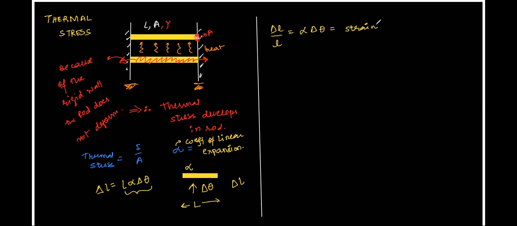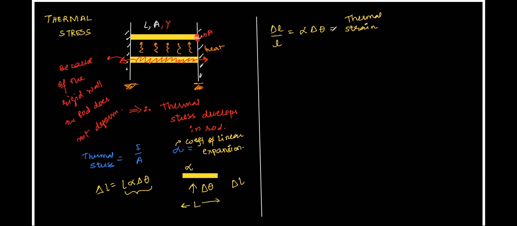And because it is because of thermal conditions or heat conditions, I will call this thermal strain. So this is the value of strain that could have been there had the wall not been present.